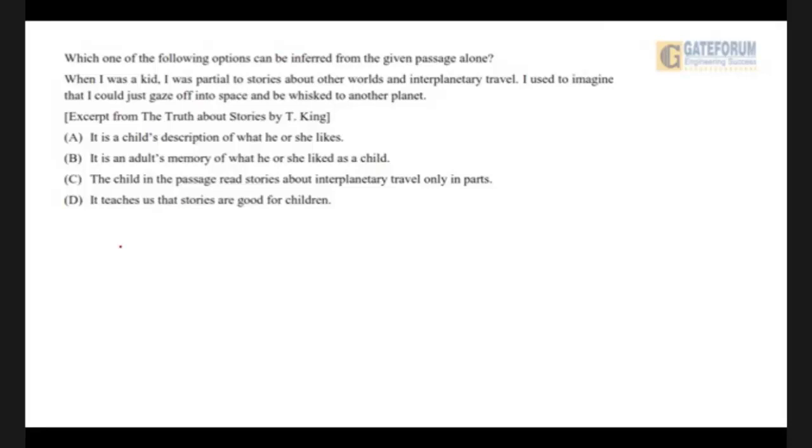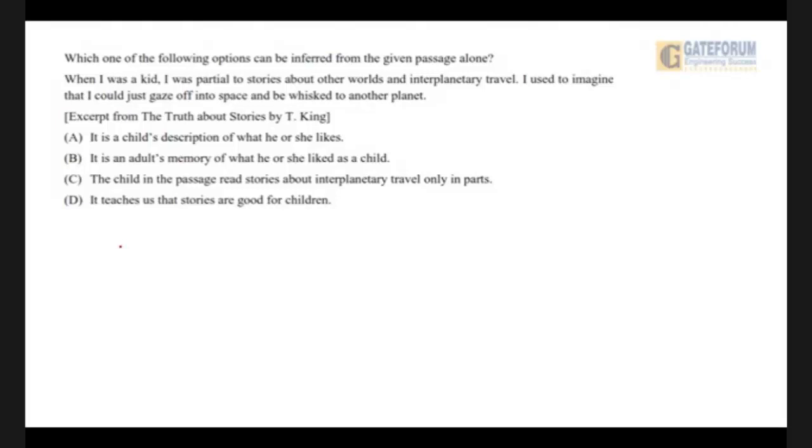I was partial to stories means I used to have an affinity or a likeness for stories about other worlds and interplanetary travel and used to imagine this sort of stuff. You generally imagine these things which you like. Okay, so B is a very good one, can be inferred.